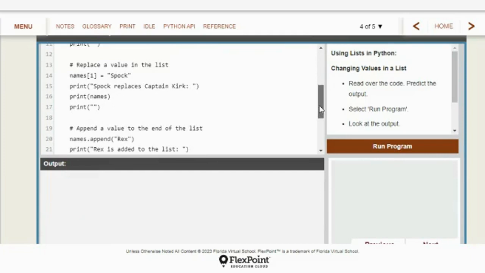They take out Captain Kirk and they add Spock. So then they print Spock replaces Captain Kirk, and they print the list again. And then another blank line.